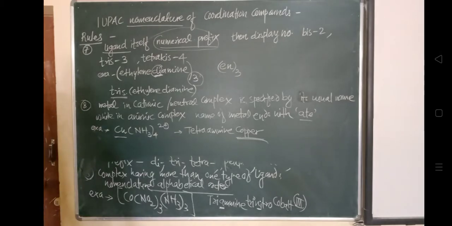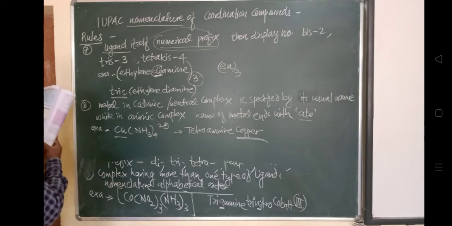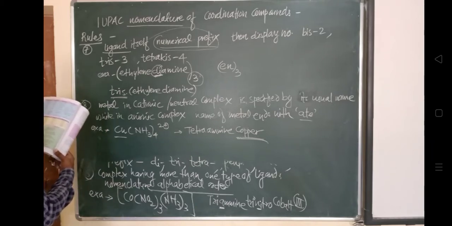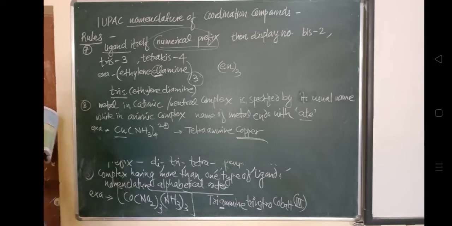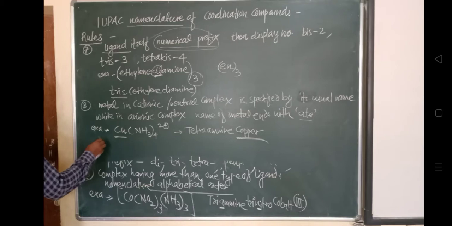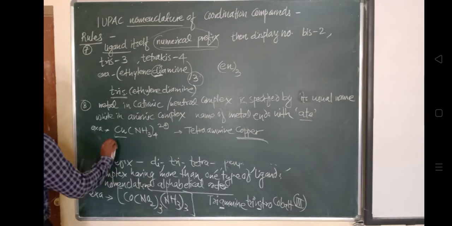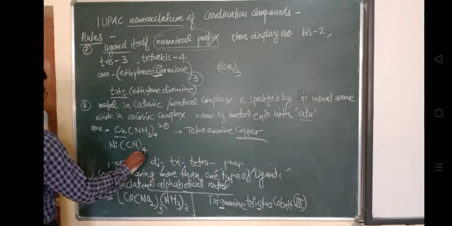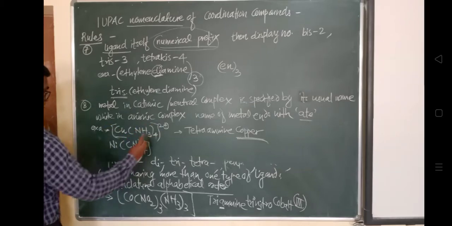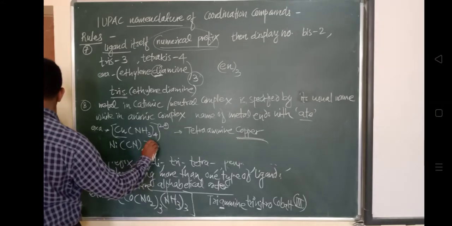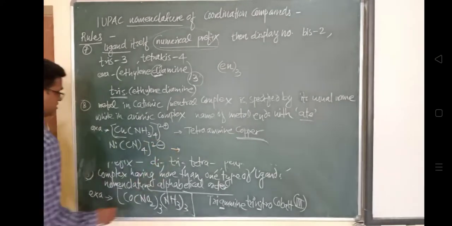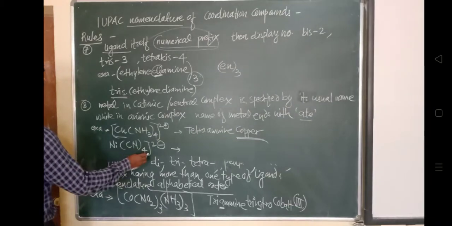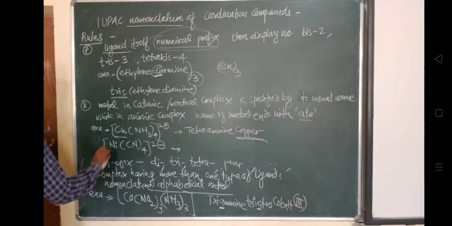Another example is for an anionic complex. Let's take the first example, [Ni(CN)4]2-, and it is written with 2 minus. Have a look at this. As this complex is having 2 minus charge, it is an ionic complex. What is the name of the metal here? It is nickel. Nickel is the general, usual nomenclature, but now as 2 minus is an anionic complex, the whole complex is anionic.